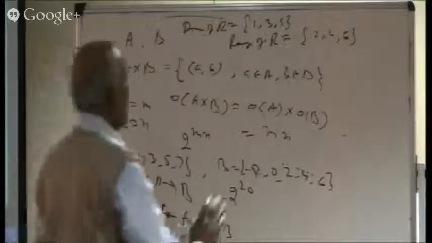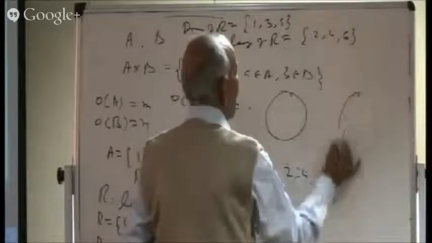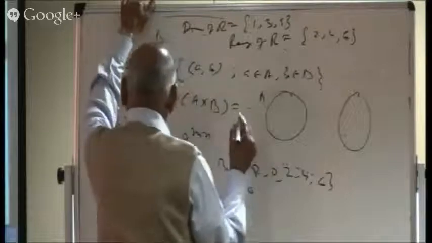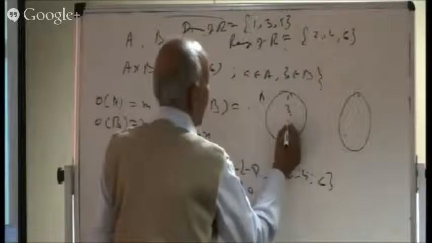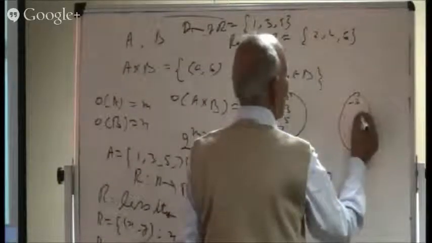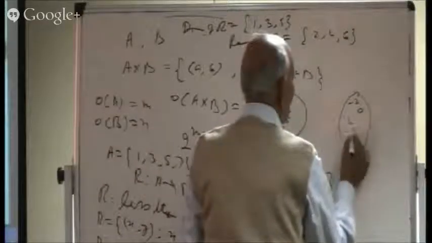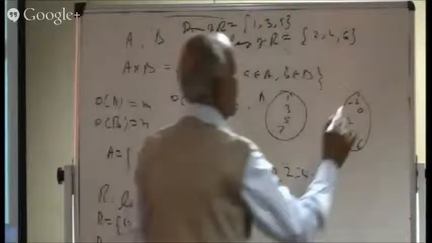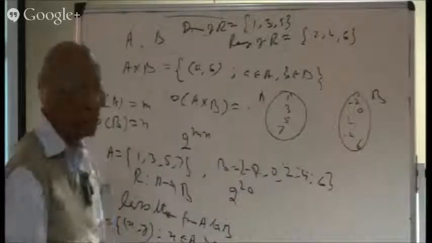Even we can form a diagram for this. I can have a diagram, arrow diagram, or sometimes we call it a Venn diagram. So here it consists of A. A consists of what elements? 1, 3, 5, and 7. So here is A, and B consists of, here is minus 2 and 0. Then 2, 4, and 6. So here is your set B. I have just marked A and B, making an arrow diagram, or sometimes we may say Venn diagrams even.